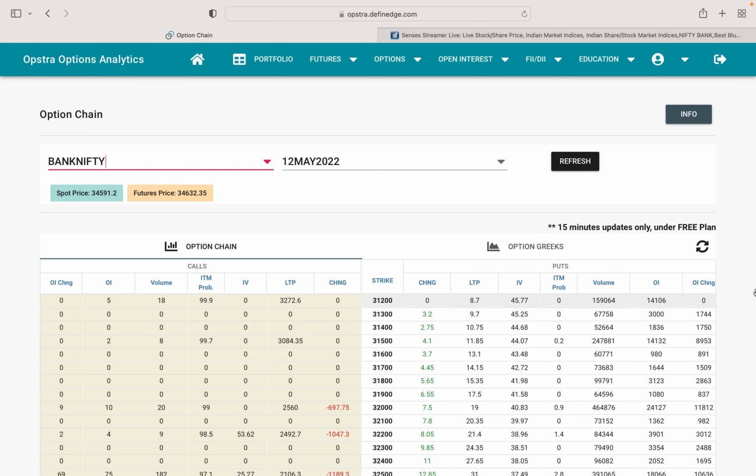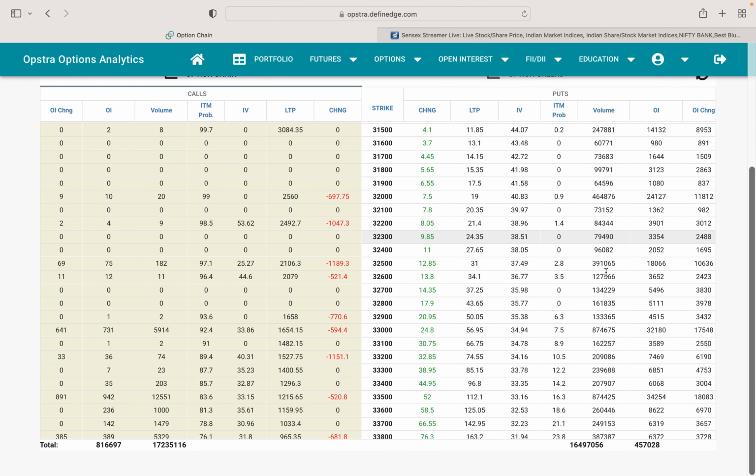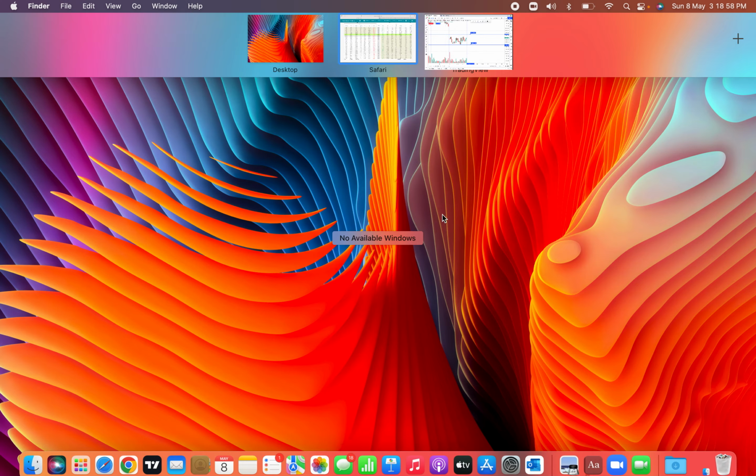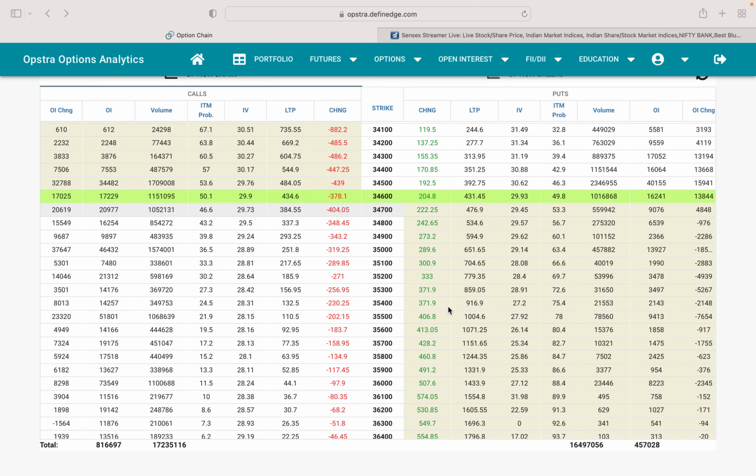34,850 or 34,390. So now where is Bank Nifty standing? Bank Nifty is standing at 34,600. What is the first phase? What is the higher level? 34,830.